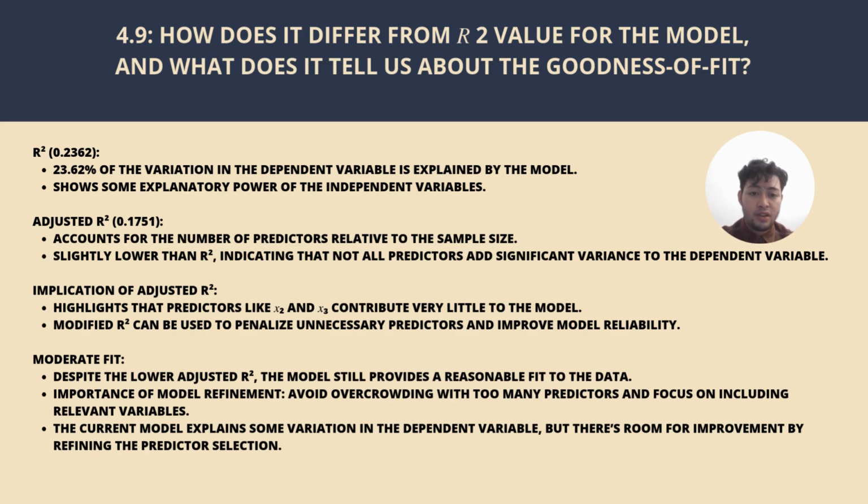However, the adjusted R-squared is slightly lower at 0.1751. This adjustment accounts for the number of predictors in relation to the sample size, recognizing that some predictors like x2 and x3 may not contribute much to the model's variability. The adjusted R squared penalizes such predictors, offering a more reliable measure of model fit. Despite the lower adjusted R squared, it suggests a moderate fit, showing that while the model explains some variation, there is room for improvement. This highlights the importance of refining the model by either removing less impactful predictors or incorporating additional relevant variables to enhance its predictive power.